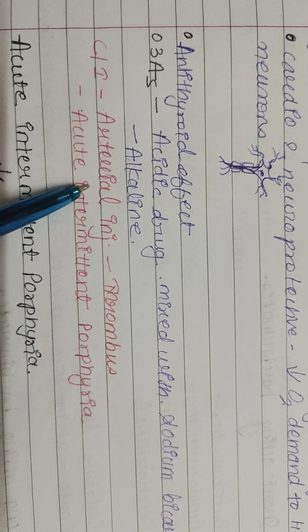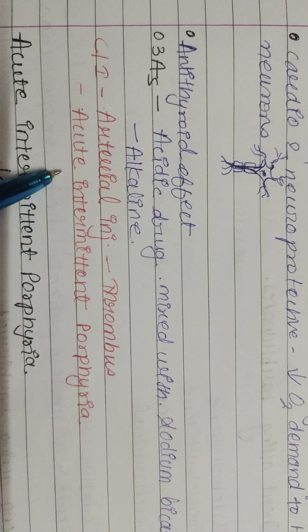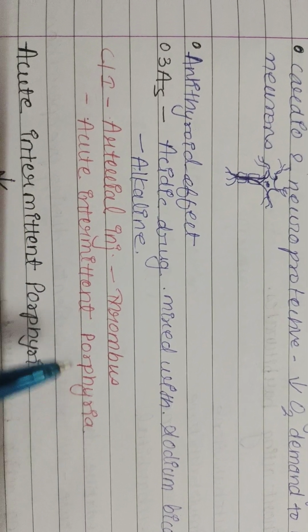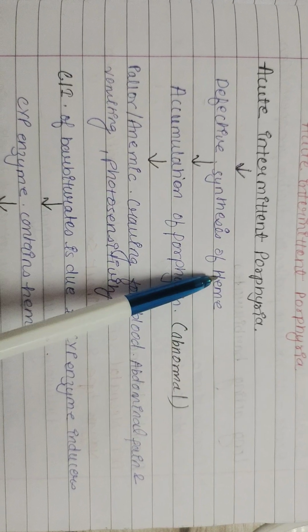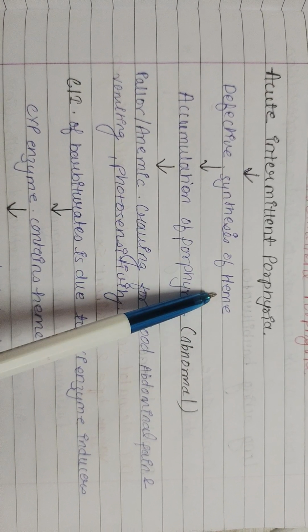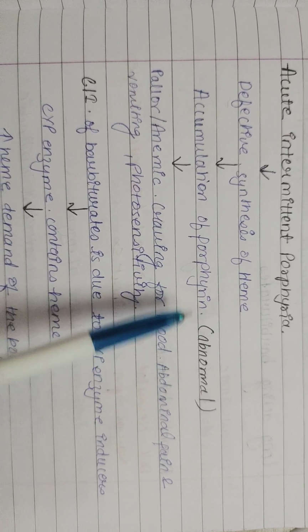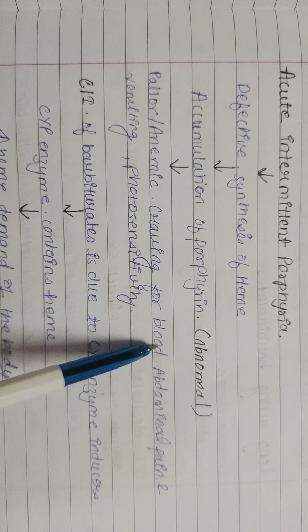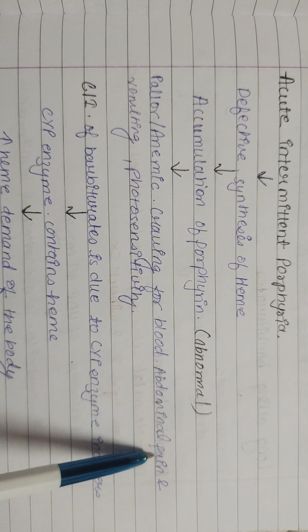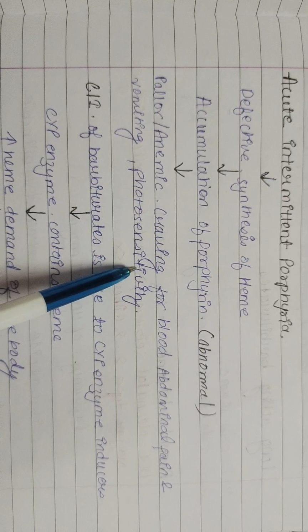It is contraindicated in arterial injections because it can lead to thrombosis, and in acute intermittent porphyria. What is acute intermittent porphyria? In acute intermittent porphyria, defective synthesis of heme takes place due to accumulation of abnormal porphyrin, which leads to pallor, anemia, craving for blood, abdominal pain, vomiting, and photosensitivity, which are vampire-like symptoms.